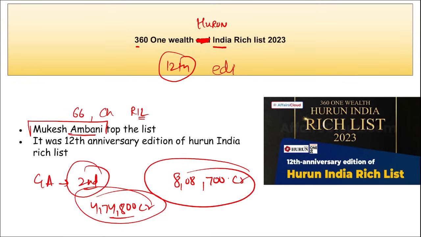So the 360 One Wealth Hurun India Rich List, that is the 12th edition of this list, was released, and who topped it, or who is the richest Indian? He will be Mukesh Ambani. If we talk about Hurun India, the managing director and chief researcher is Anas Rahman Junaid, the headquarters is in Mumbai, Maharashtra, and it was established in 2012.